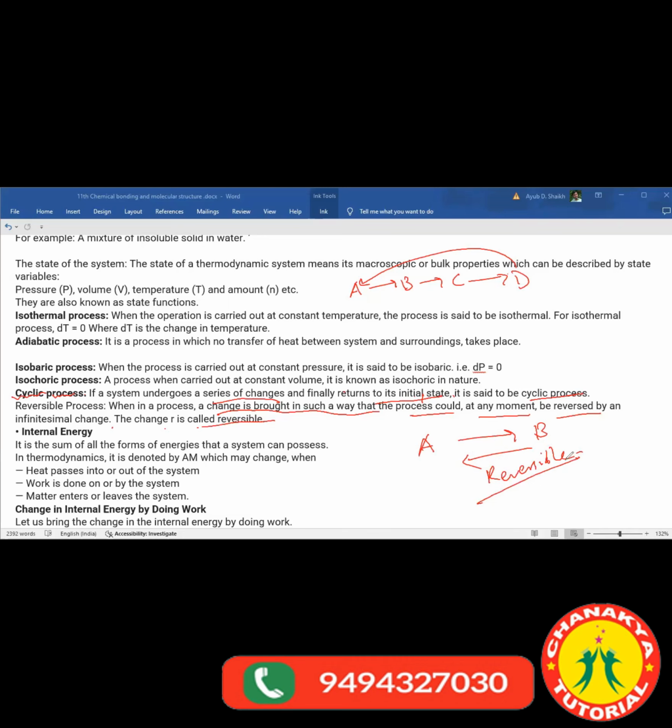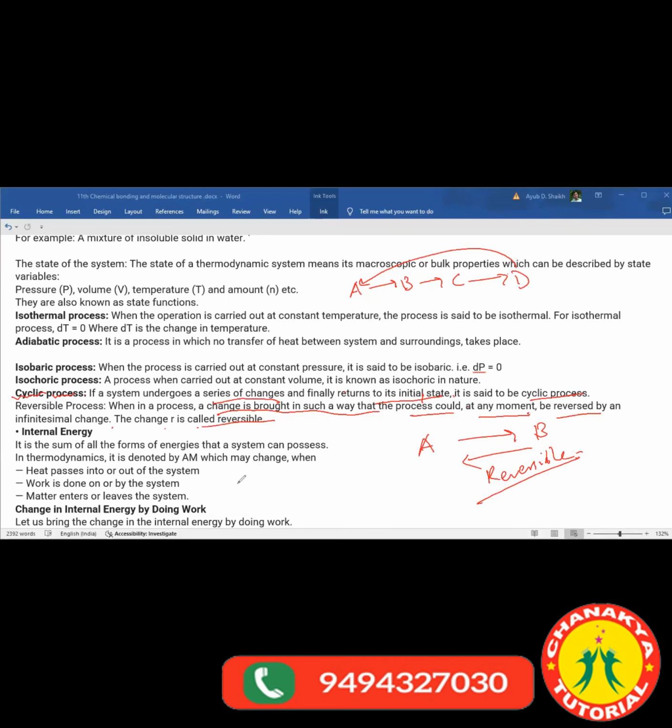It means it will be turned back into A at any moment. Understand?